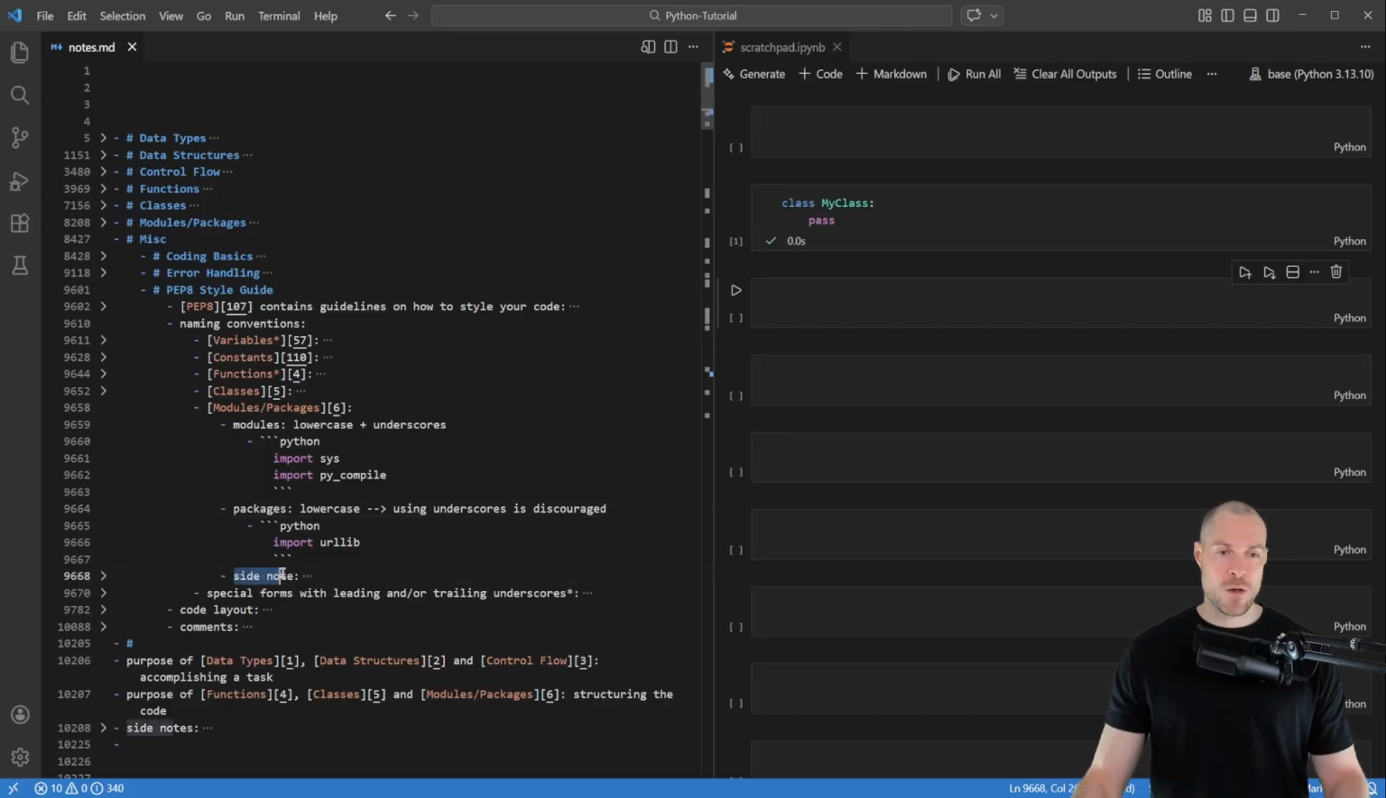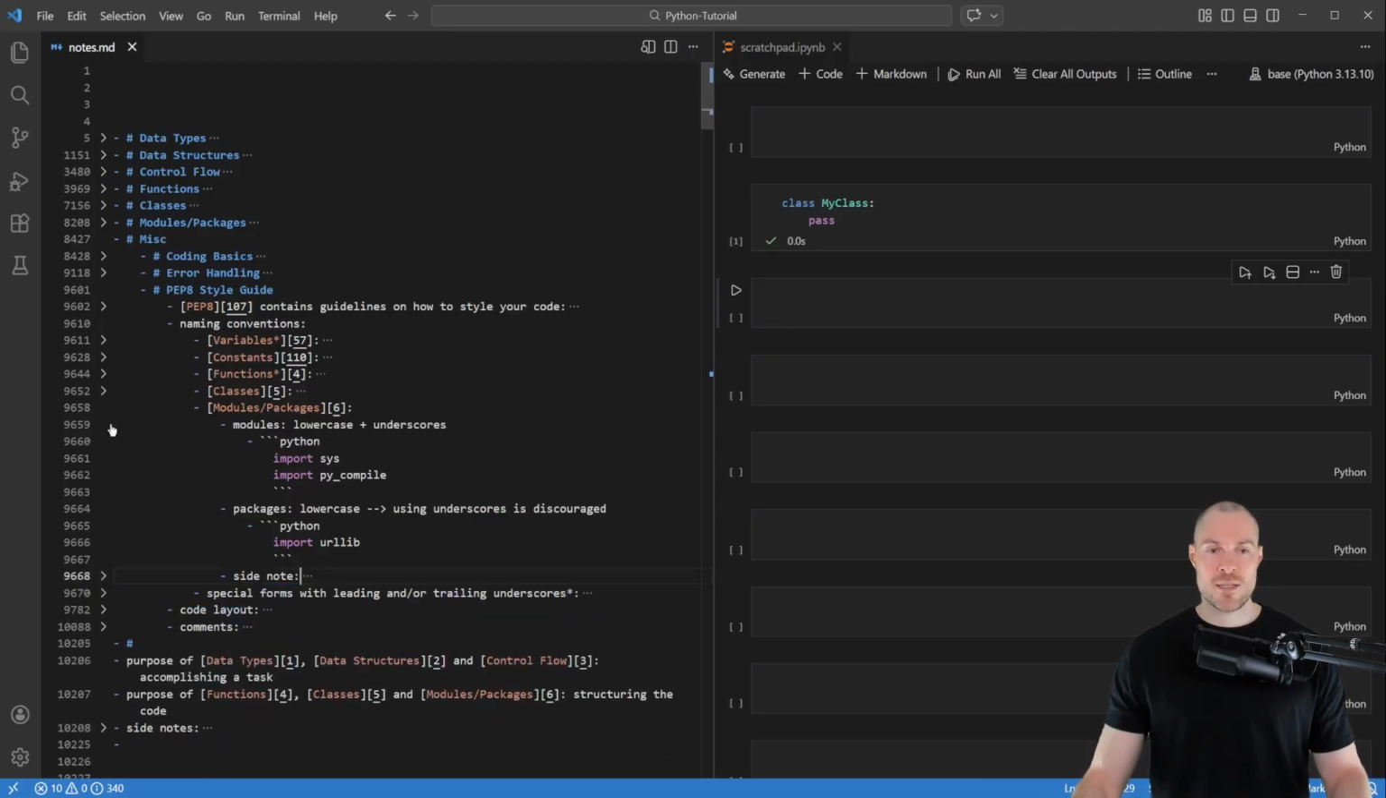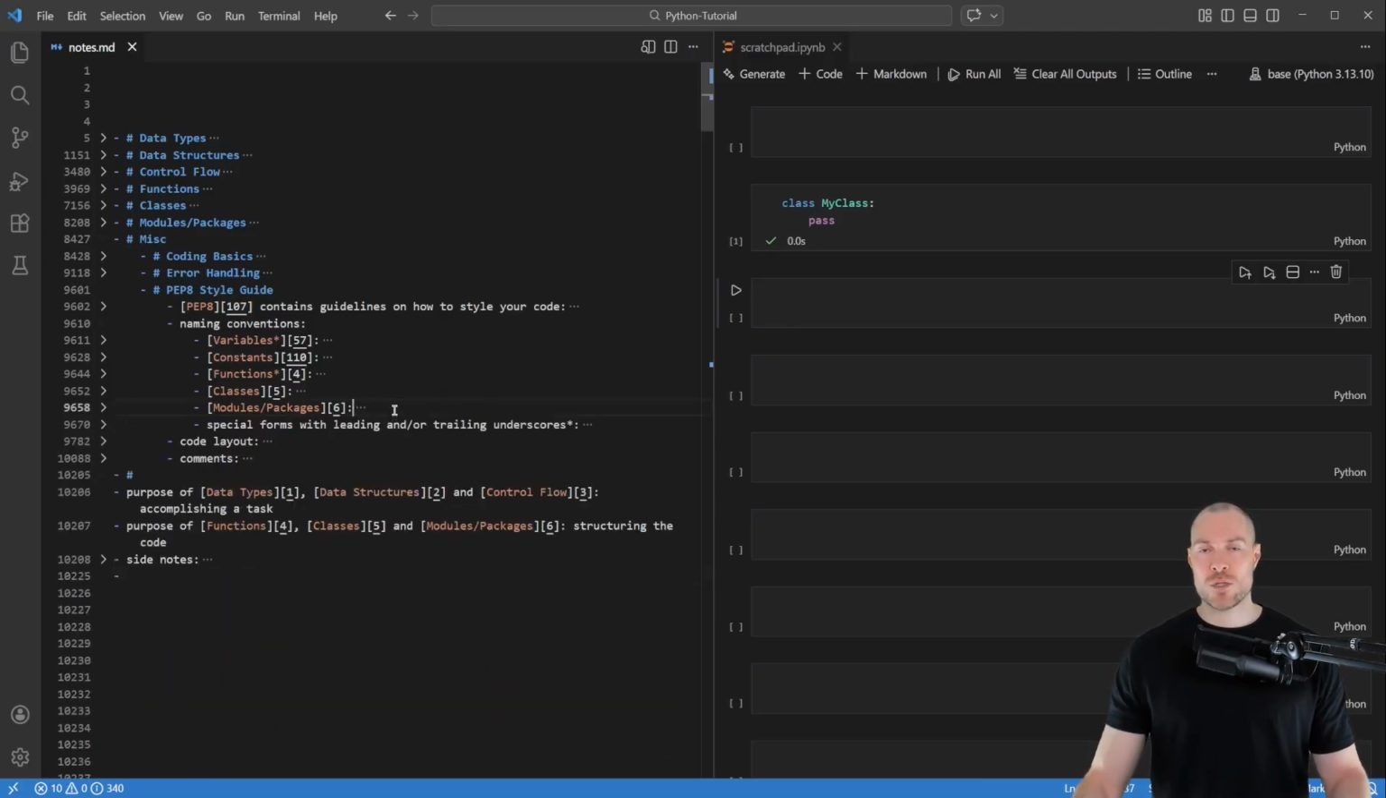And then here I also have a side note, and this states that you should avoid giving your own modules and packages the same name as modules and packages from the standard library or from third-party packages. Okay, so those are the naming conventions here for modules and packages.